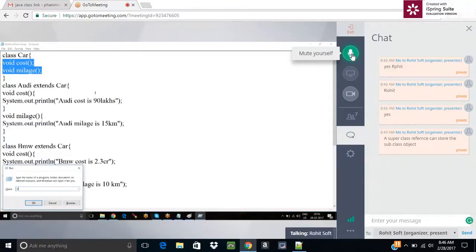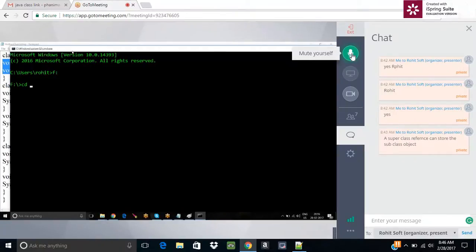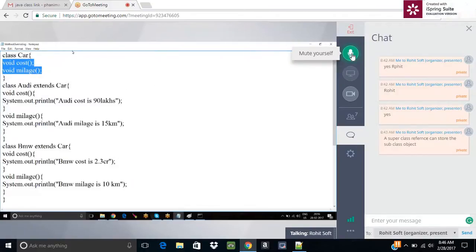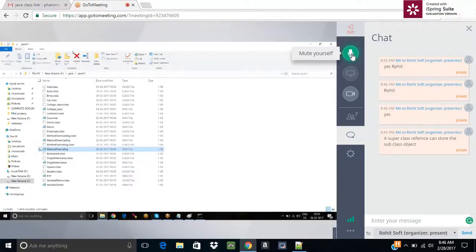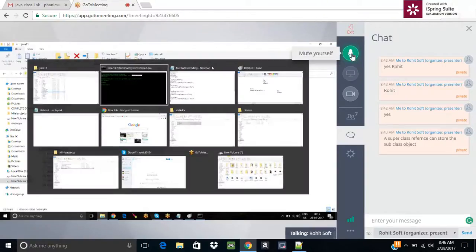So if I compile this now, javac MethodOverriding.java in Java 11, I'm getting an error. I haven't saved, I guess. So what's it saying? Missing method body, or declare abstract. What do you understand by that? If a method doesn't require a method body, you have to declare it as abstract. So I'm declaring it as abstract.